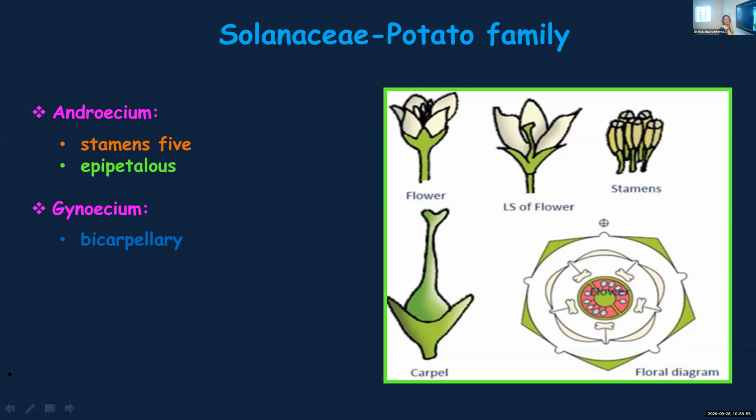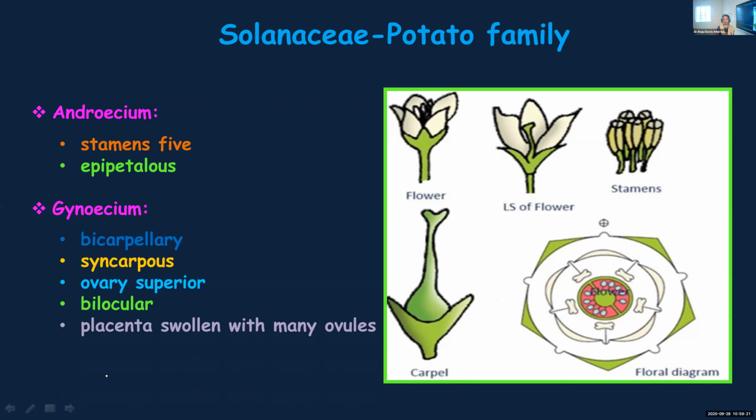Gynoecium. Bicarpellary means two carpels are found. And what is syncarpous? Malavika, what is syncarpous? Two carpels are joined together. Very good. The carpels are joined together. If they are free, you call it apocarpous. This is syncarpous, fused together. Then superior ovary, hypogynous flower. Bilocular means inside the ovary you can find two locules, two chambers, and it has got a swollen placenta where so many ovules are arranged.